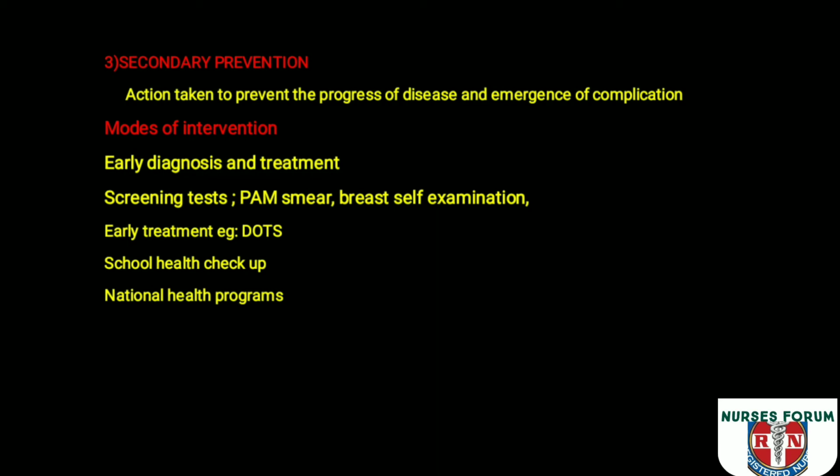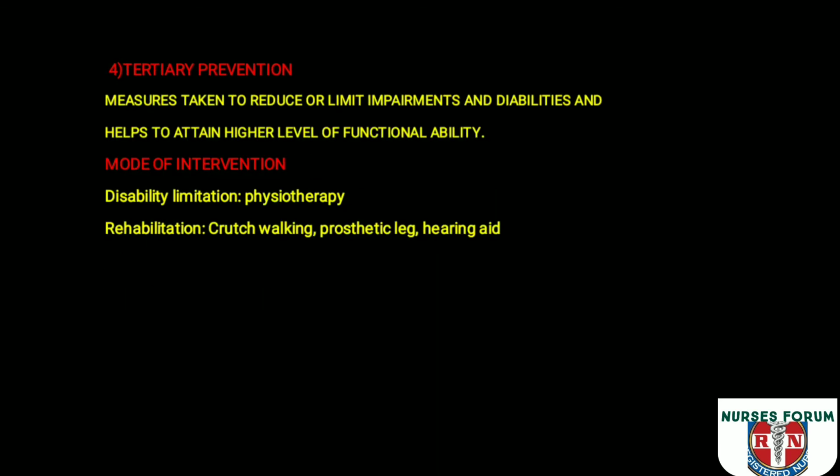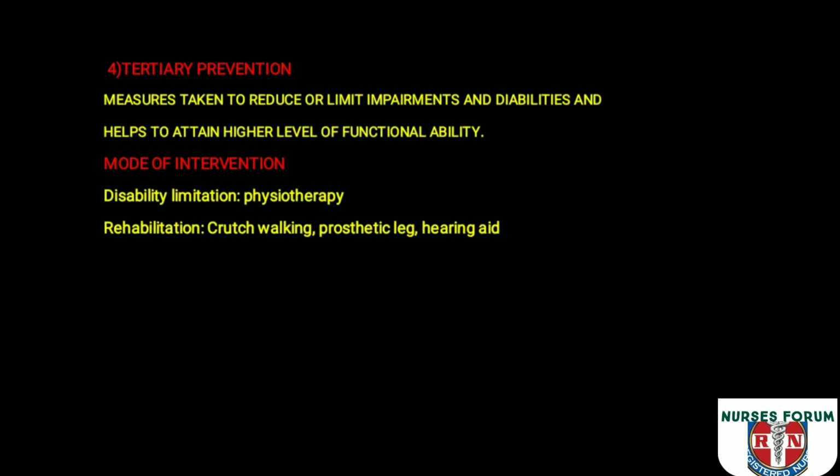Let us move to the last part, that is tertiary prevention. In tertiary prevention, measures are taken to limit impairments and disability. In the tertiary prevention, the risk factor is there, the disease has emerged, and the disease has progressed to an extreme stage. So in the tertiary prevention, we are taking some measures to limit the impairments and disability. It is also called disability prevention.